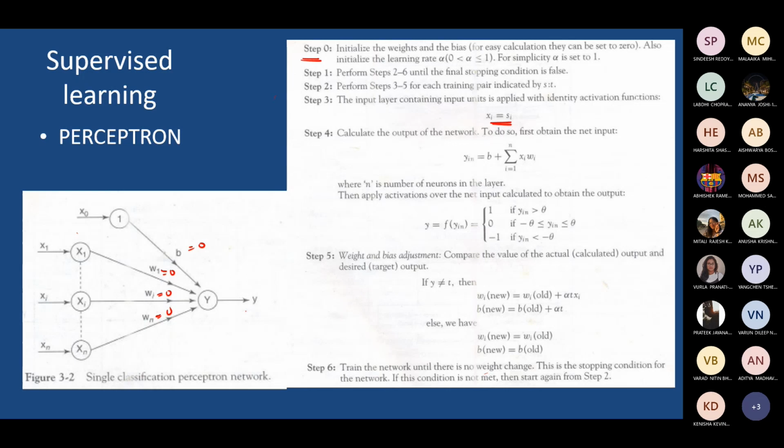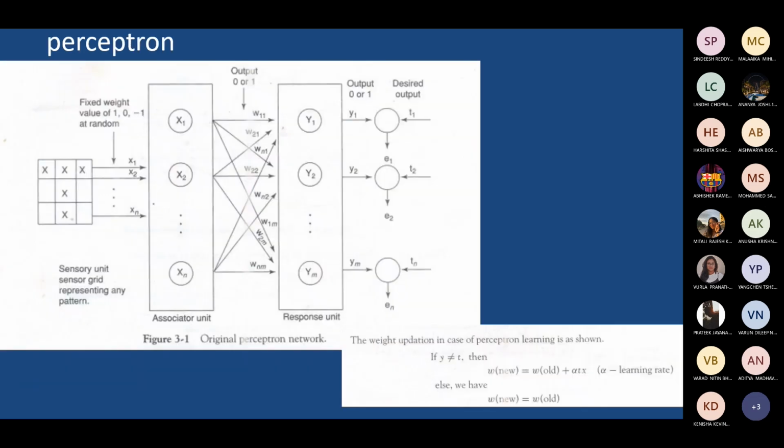So that is what the major changes you find. It looks very similar, but there are major changes, especially by introducing alpha and the condition for stopping. It says that you can stop after a certain iteration, when you get the y is equal to t condition or there is no change in the weight.